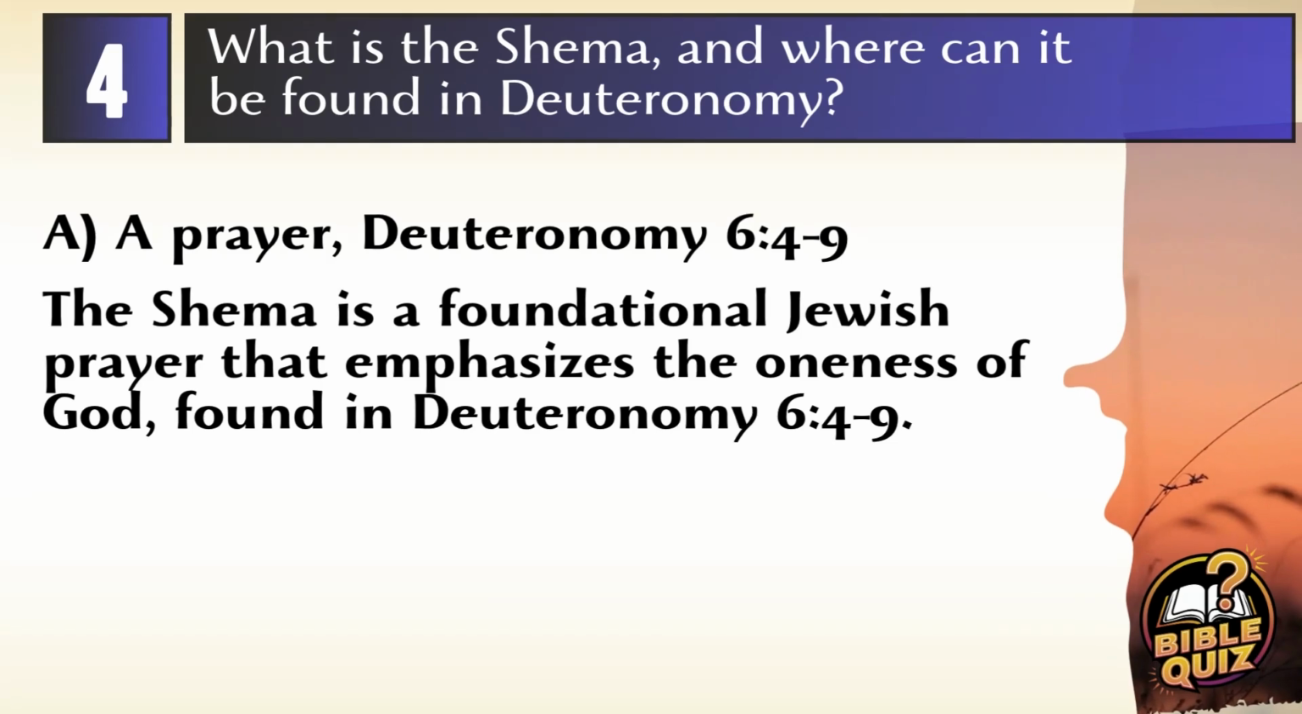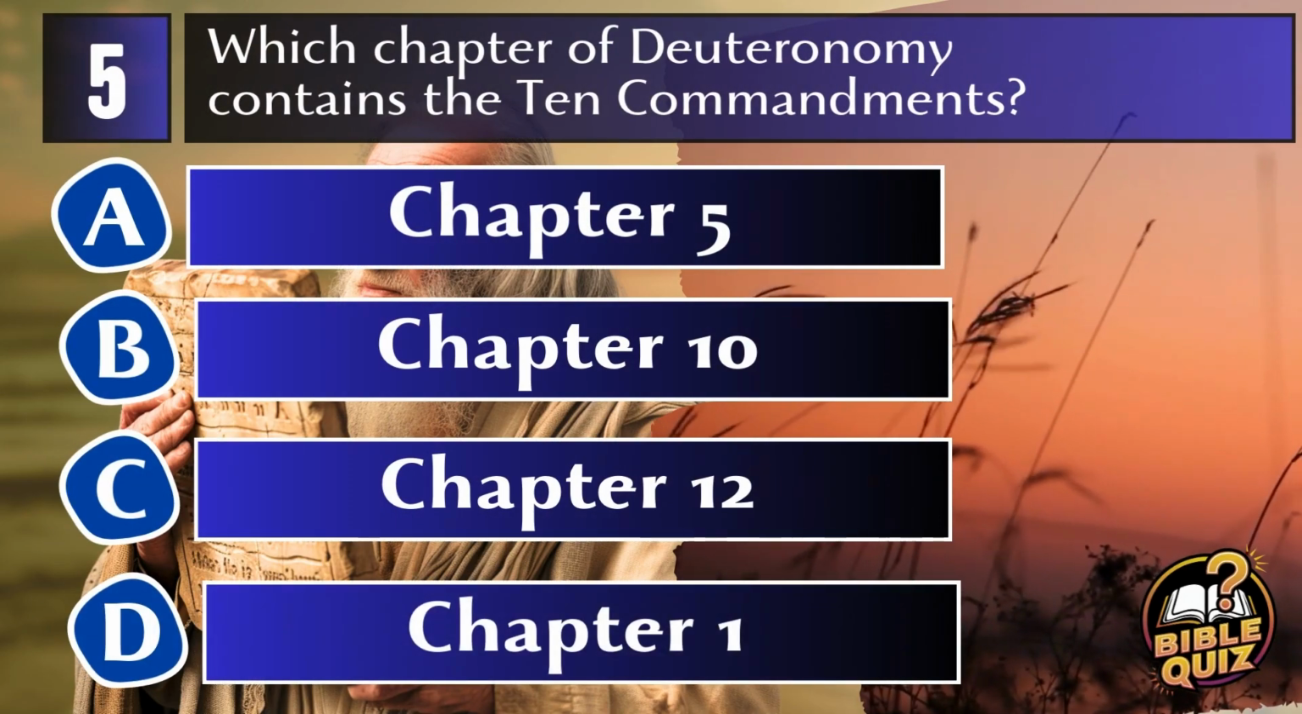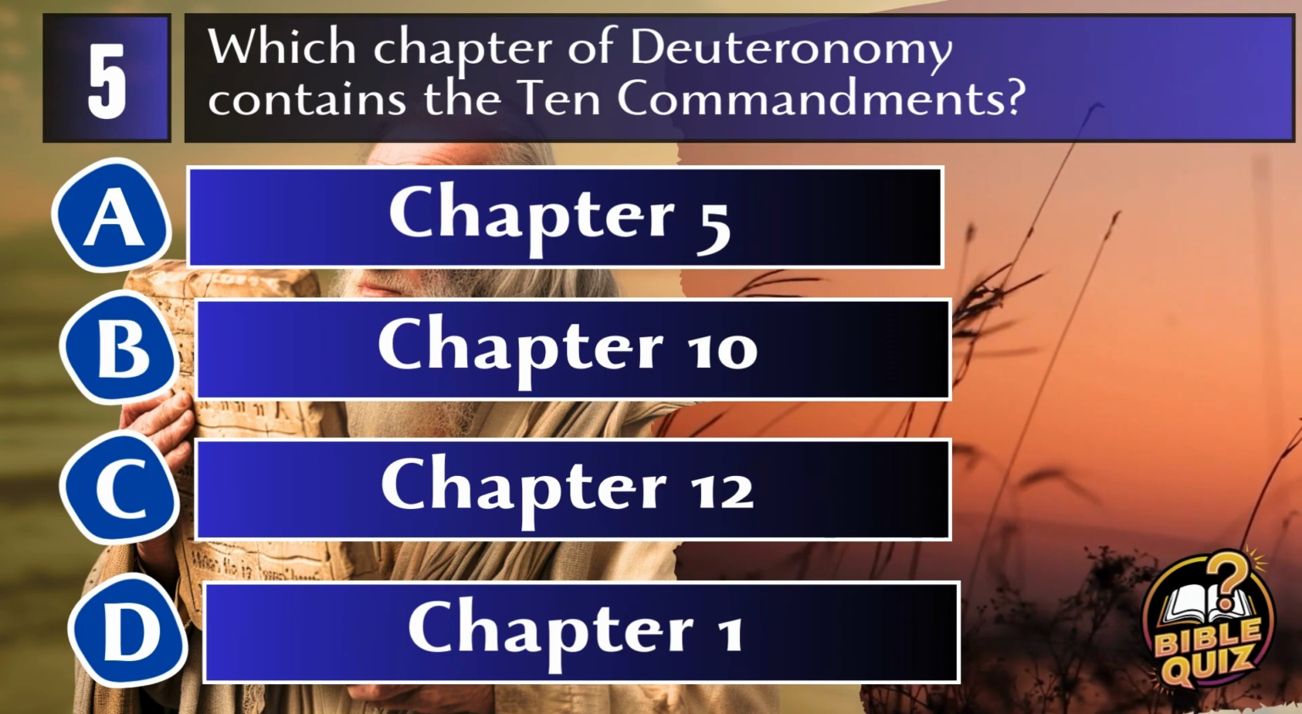Answer: A. A prayer, Deuteronomy 6:4-9. The Shema is a foundational Jewish prayer that emphasizes the oneness of God, found in Deuteronomy 6:4-9, beginning with "Hear, O Israel, the Lord our God, the Lord is one." Question 5. Which chapter of Deuteronomy contains the 10 Commandments?